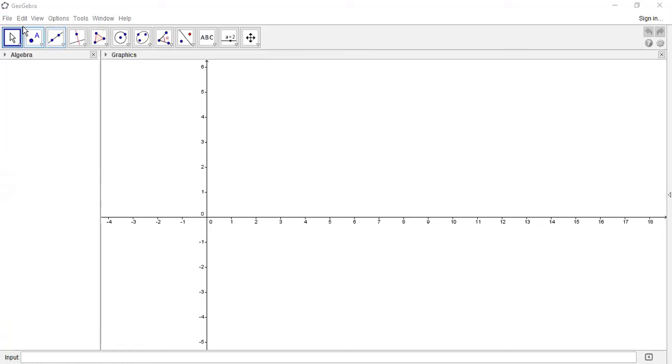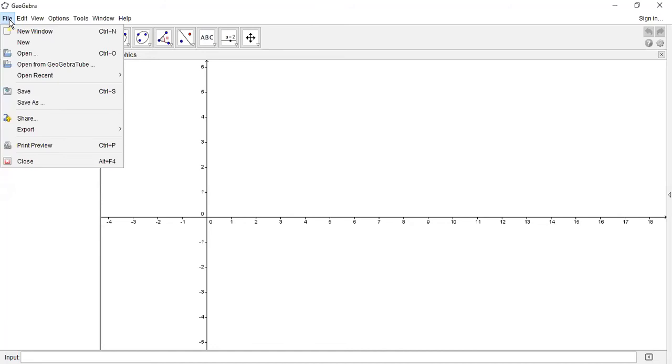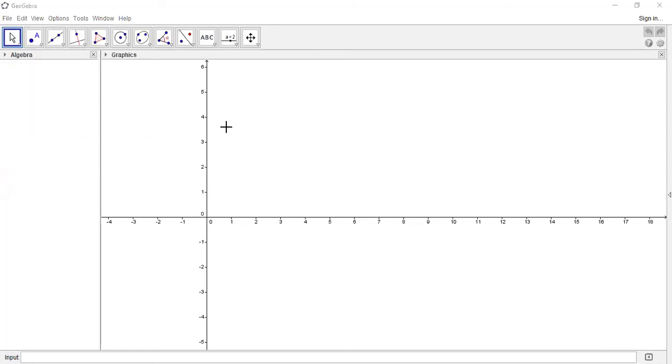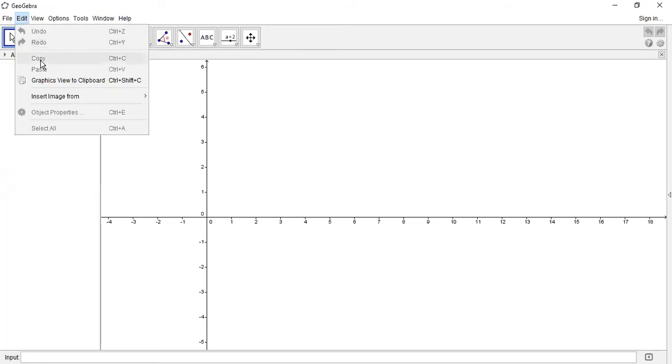So this is the way we can use the file tab commands. If you have notebooks with you, you can note down all these commands also. I am showing it there. Next, we can go to another tab, that is edit. In edit, undo and redo commands are given. Undo is nothing but reverting the last action, and redo is repeating the action which we undid. Next, we can use the commands copy and paste.